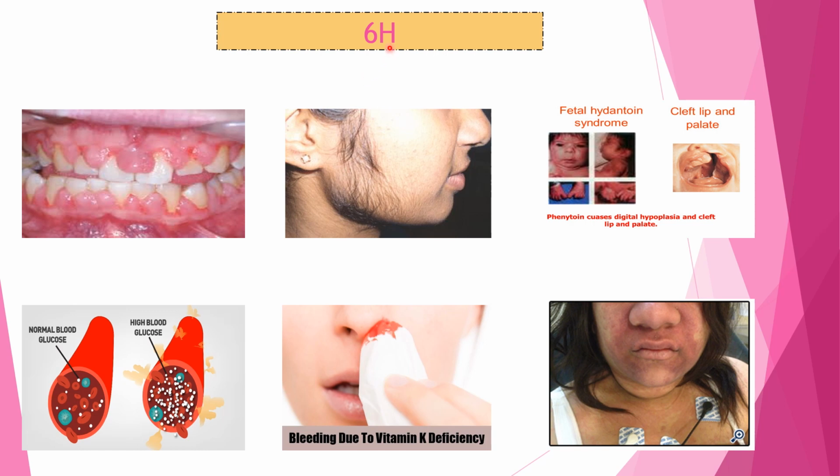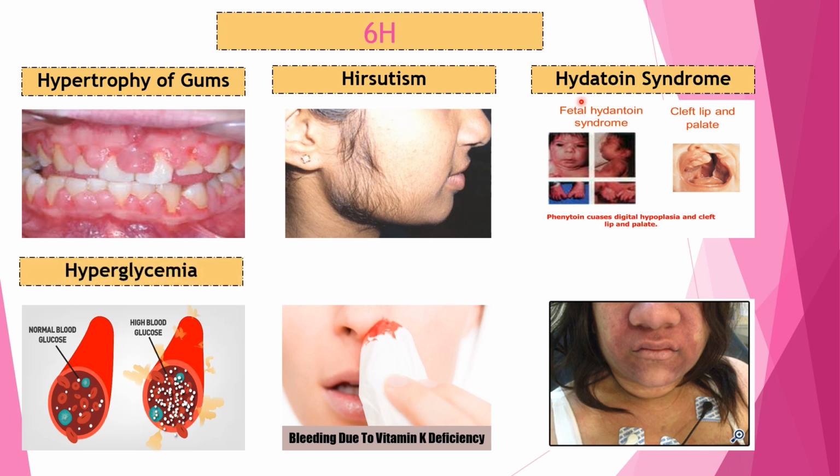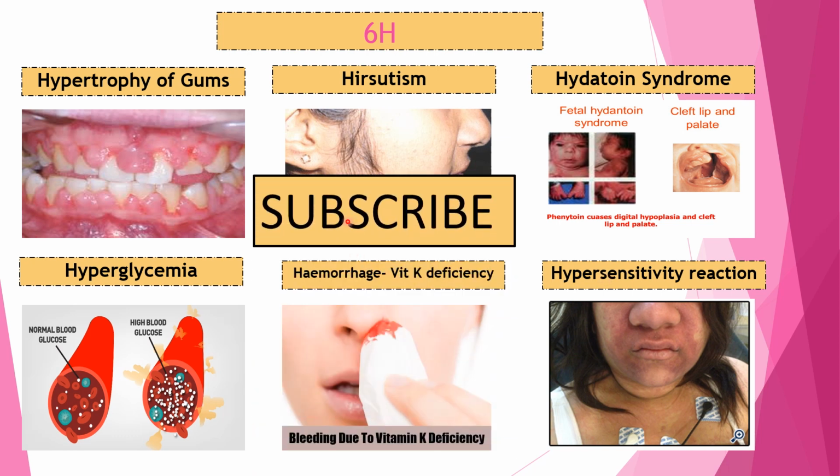Phenytoin adverse effects can also be remembered as 6 H. First, hypertrophy of the gums. Second, hirsutism. Third, hydantoin syndrome. Fourth, hyperglycemia. Fifth, hemorrhage due to vitamin K deficiency. And sixth, hypersensitivity reaction.